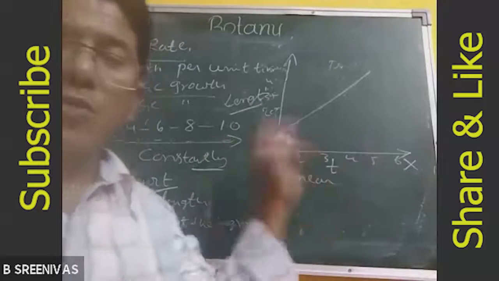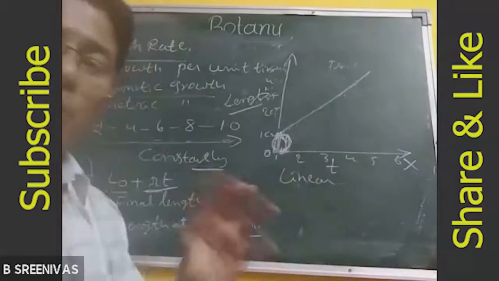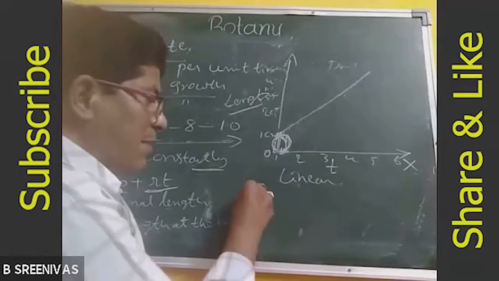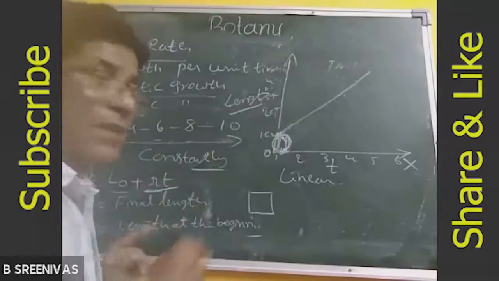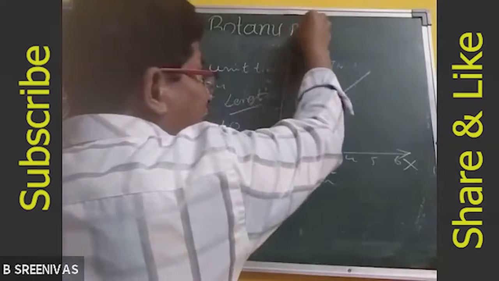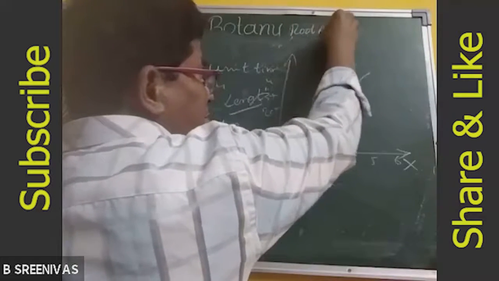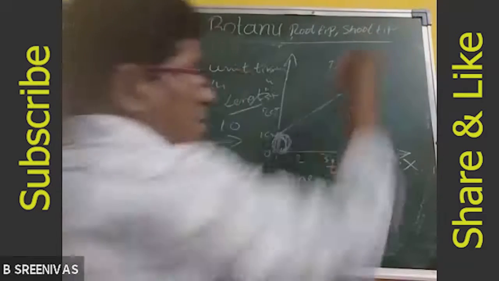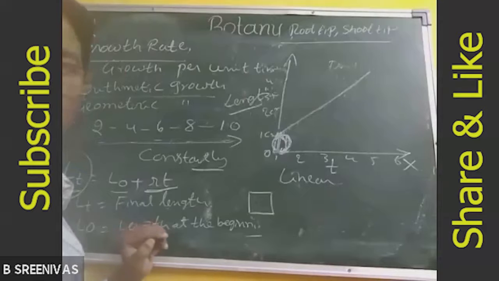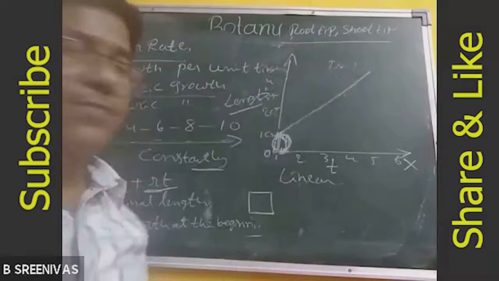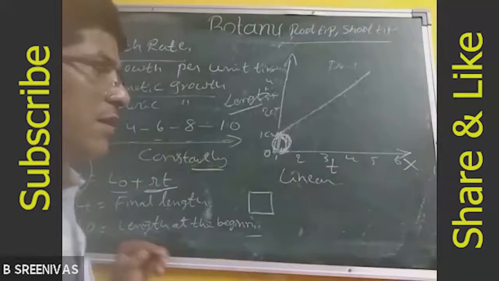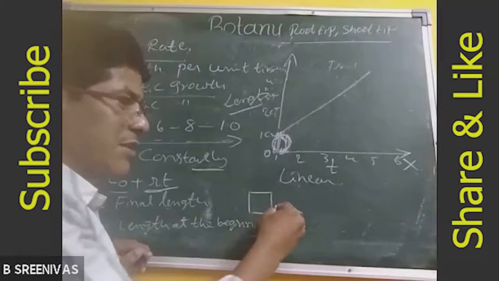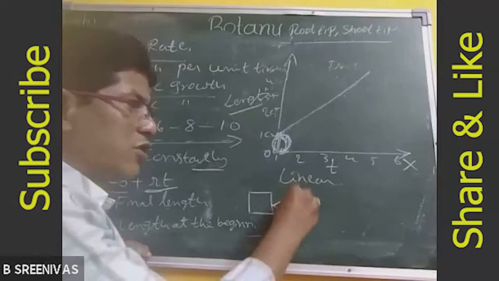Here, the growth is constant. What is the reason for the constant growth? Here you see, this is the meristematic cell where the arithmetic growth is seen, the root tip and shoot tip. We will observe the arithmetic growth in the root tip and shoot tip. Here at the root tip and shoot tip, meristematic cells are present. This cell divides and produces two cells.